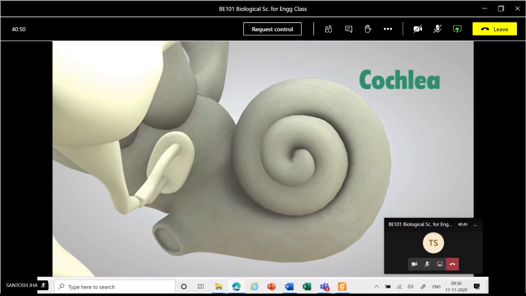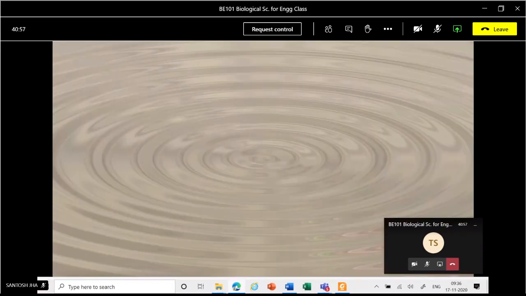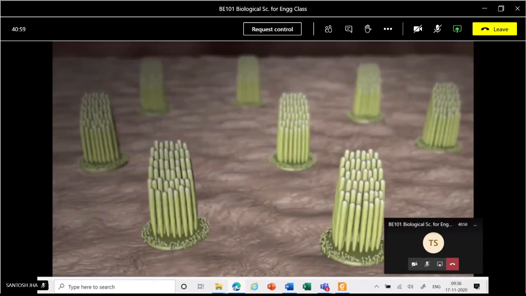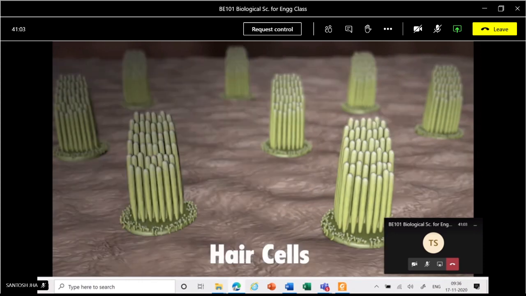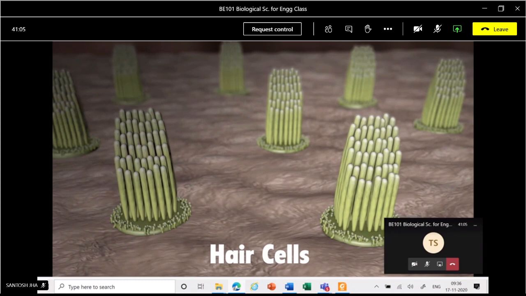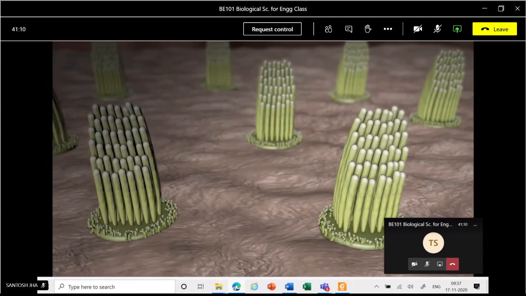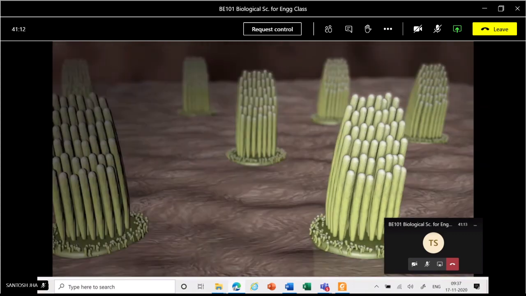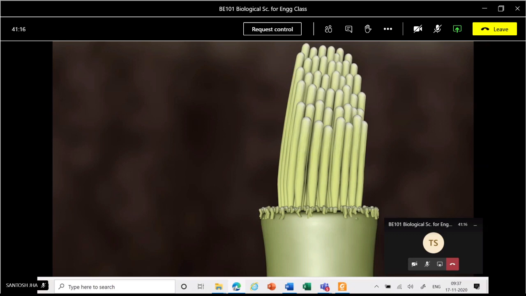It is filled with fluid, and the sound vibrations make this fluid ripple, which creates waves. Hair-like structures called stereocilia sit on top of hair cells and are grouped together as hair cell bundles inside the cochlea. The hair cells inside the cochlea ride these waves, and the hair bundles are moved. The hair bundle on top of the hair cell turns these movements into electrical signals.